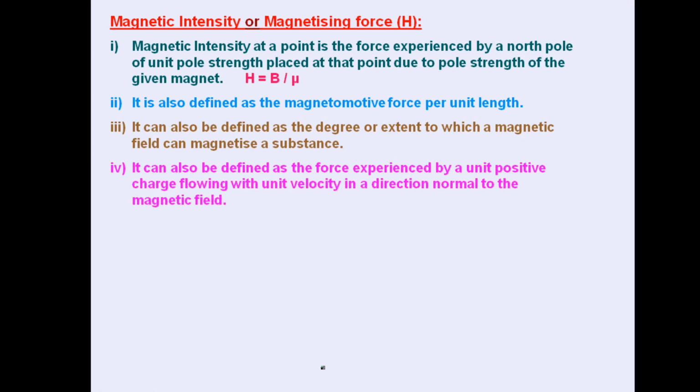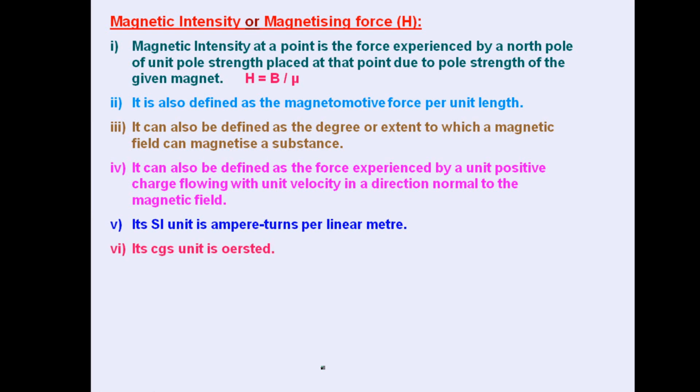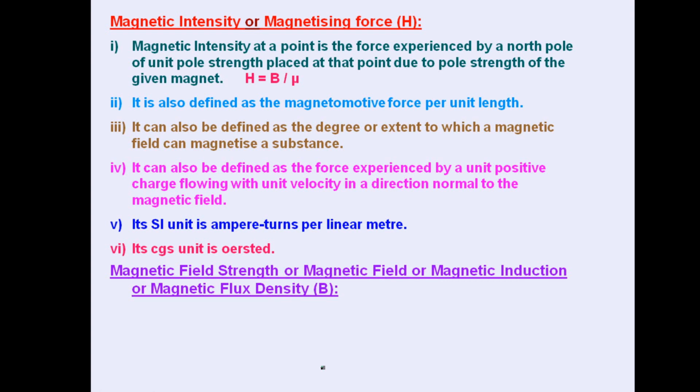Another definition: it can also be defined as the force experienced by a unit positive charge flowing with unit velocity, so that it produces unit magnetism in a direction normal to the magnetic field. The SI unit is ampere per meter, or ampere turns per linear meter. Its CGS unit is Oersted, and another unit is Tesla also.